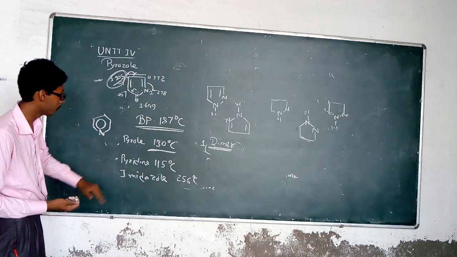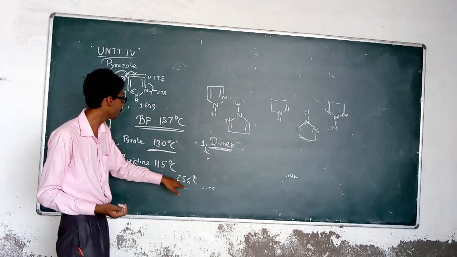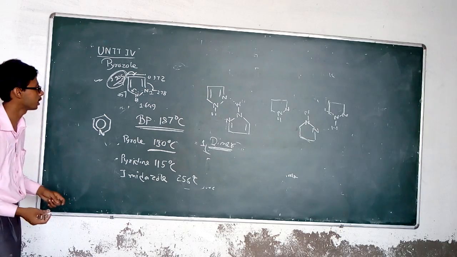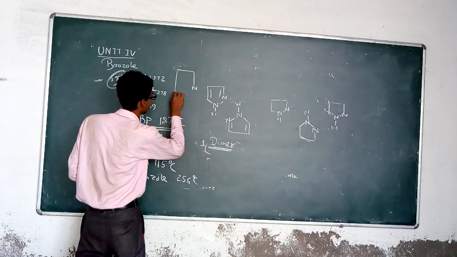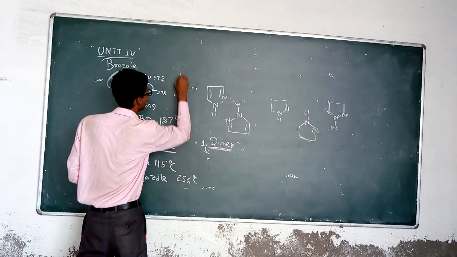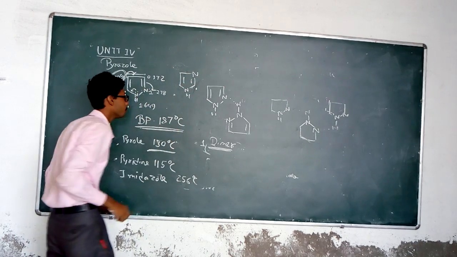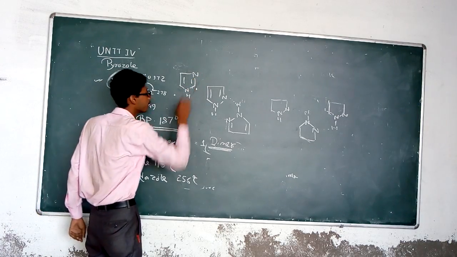But imidazole has a higher boiling point than the pyrazole. It's about 256 degrees Celsius. If you look at the structure of the imidazole, it has 2 nitrogens situated at the 1 and 3 positions, and this produces the hydrogen bonding.